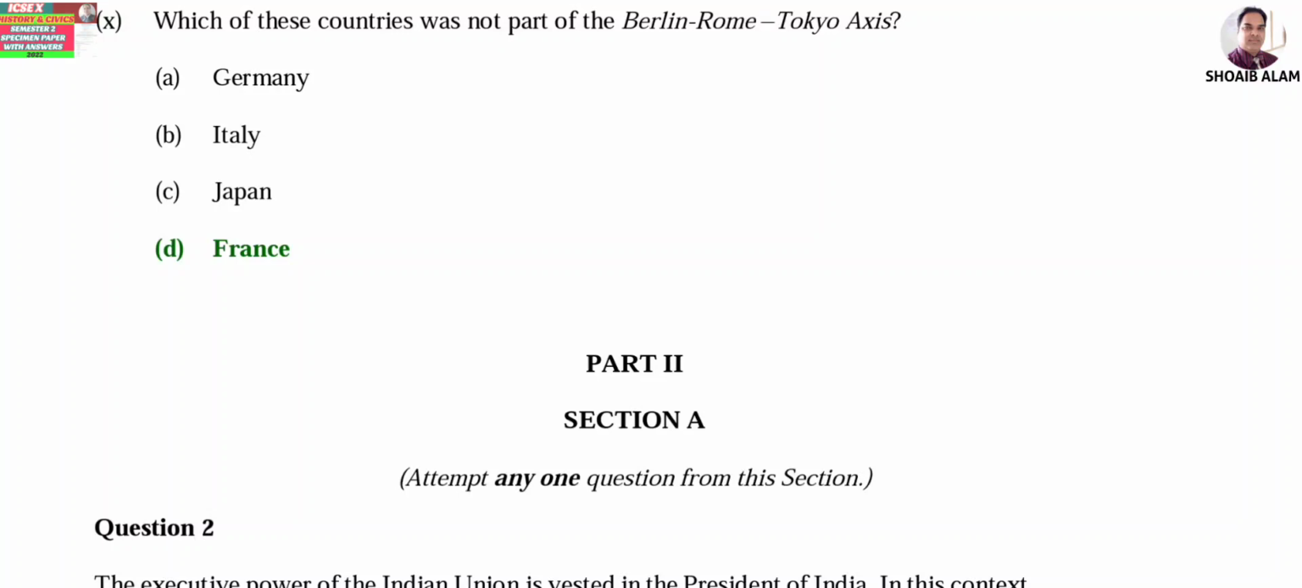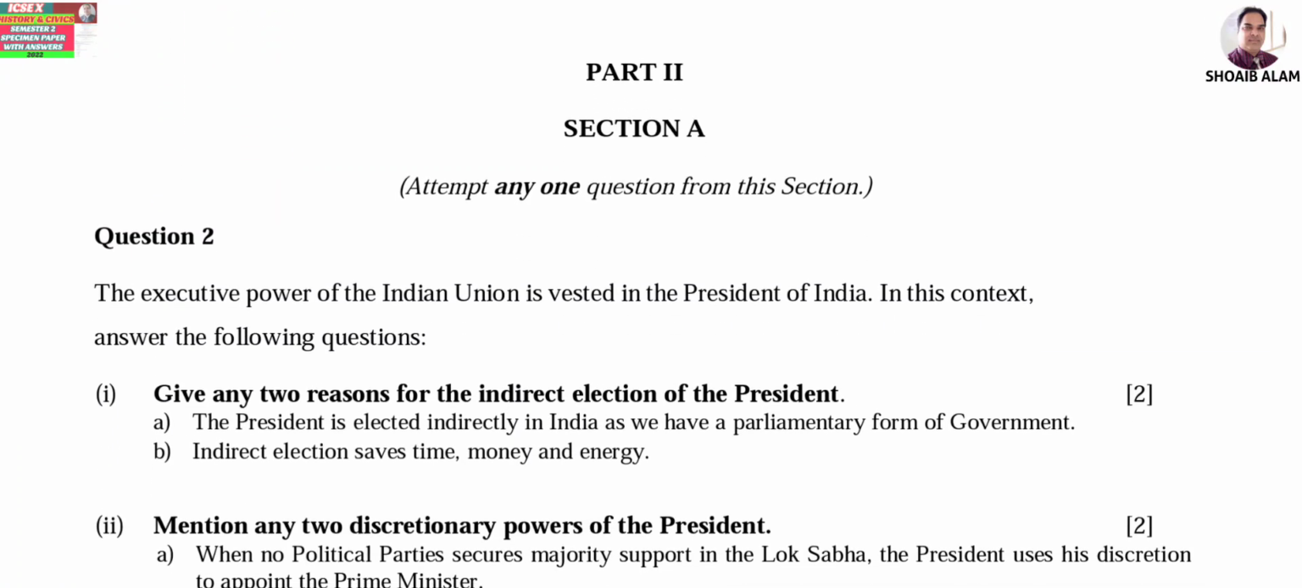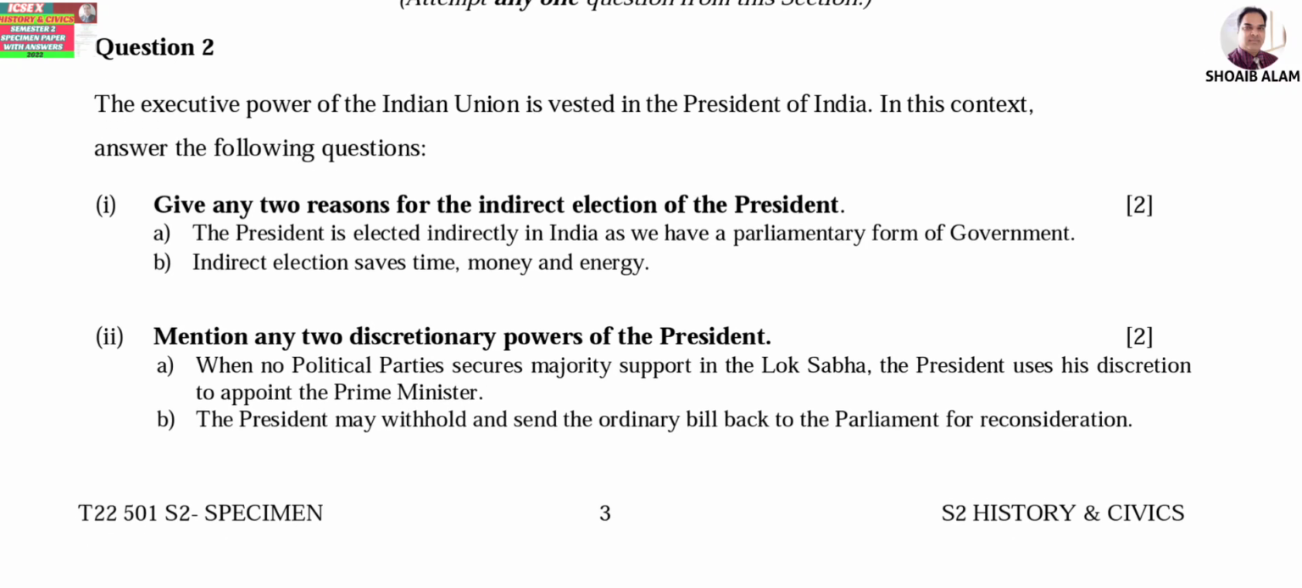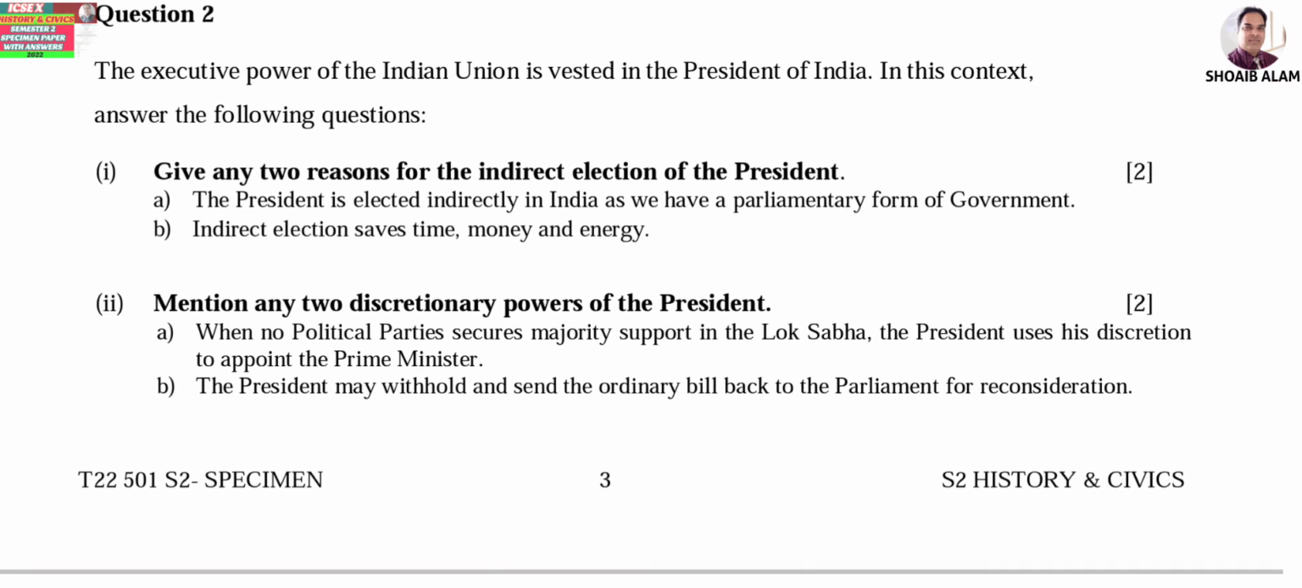Okay. So now let us go through part 2 section A. Attempt any one question from this section. Two questions are given over here, so you can attempt any one. Okay. So question number 2. The executive power of Indian Union is vested in the President of India. In this context, answer the following.